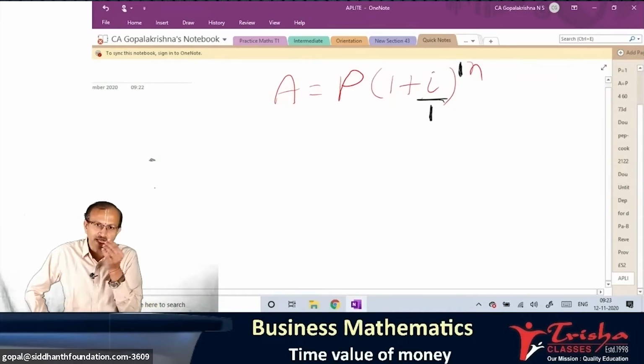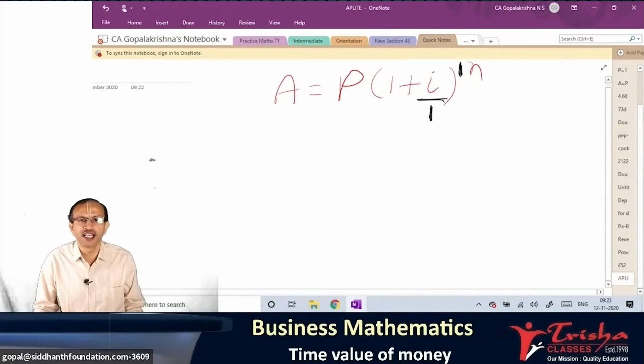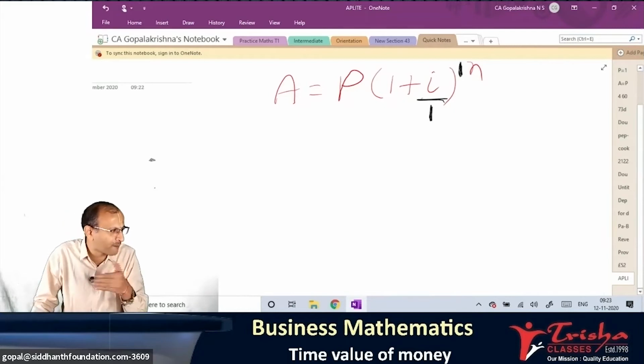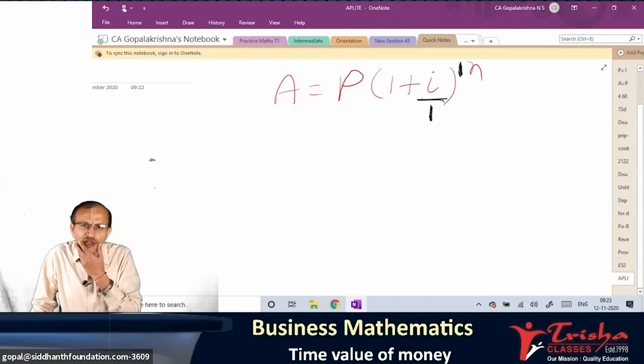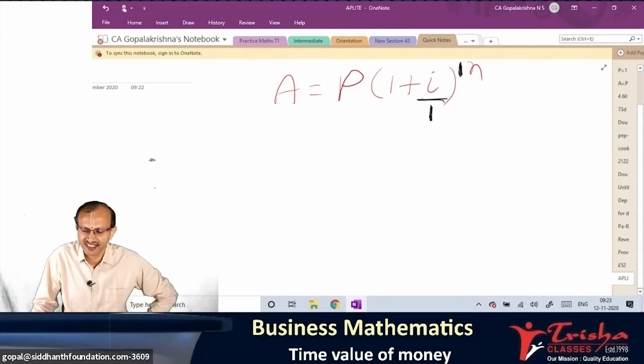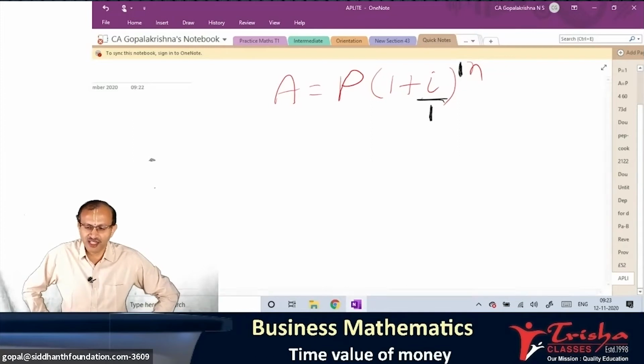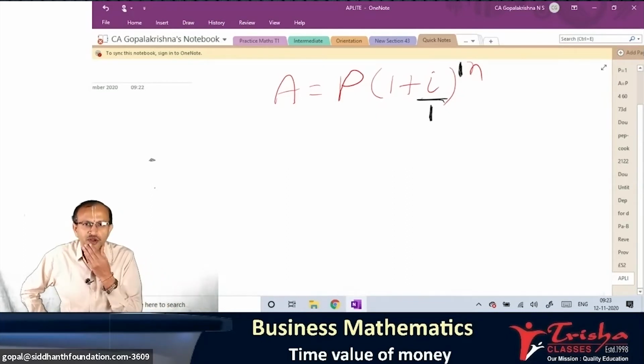Student, that basic this formula arrived like this. If it is yearly compounding, listen carefully. If you are compounding yearly, let me know in a year how many times interest is added. You have to tell. I'm looking at your chat box. I will not leave you just like that. In a year, how many times interest is added? If it is a yearly compounding, once in a year, no, it is once. Some of you said 12. No, I'm not saying monthly.